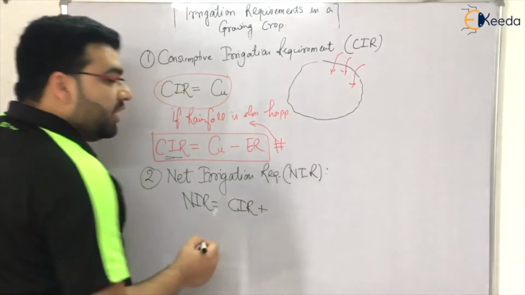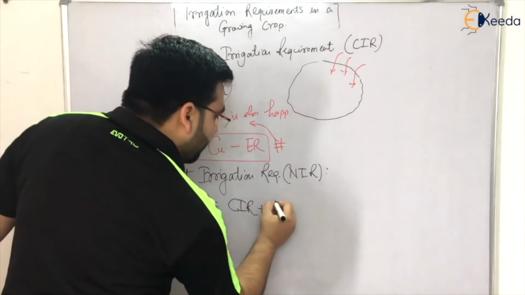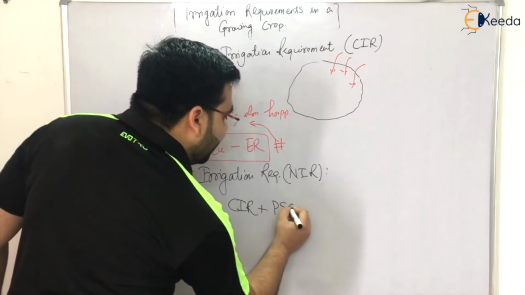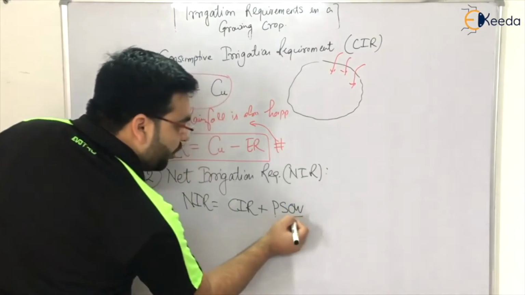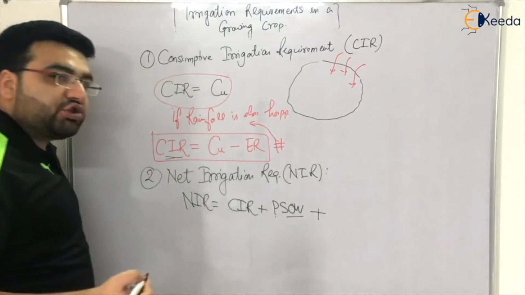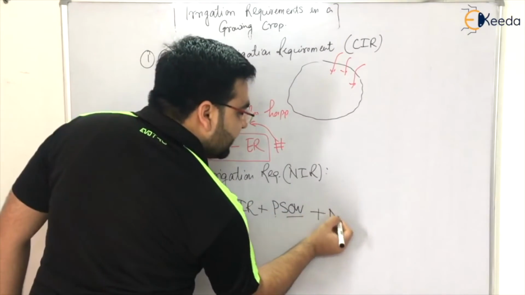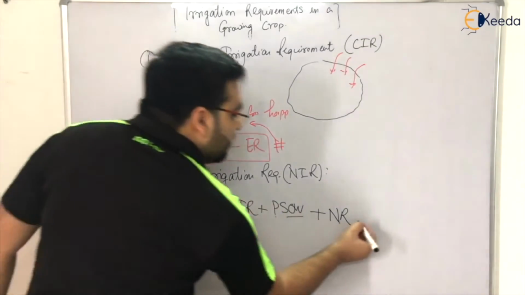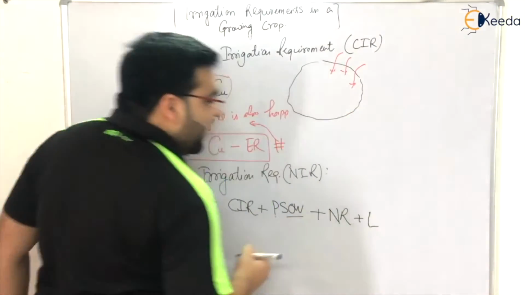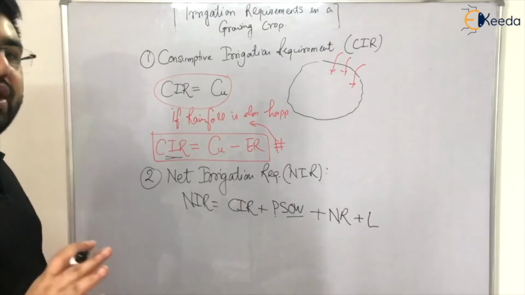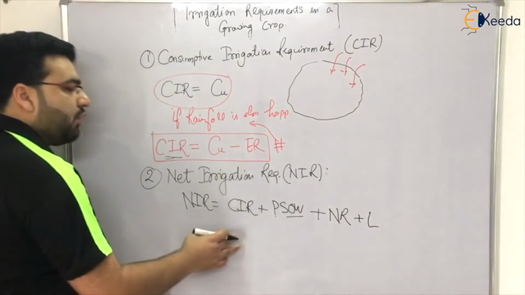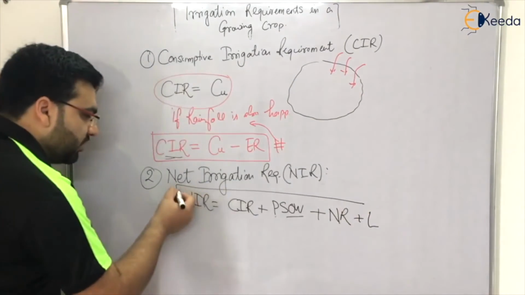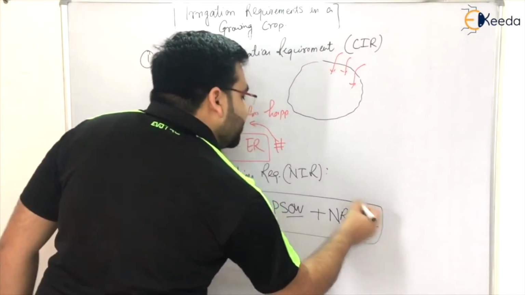The next is the pre-sowing requirement, denoted PSOW. Plus you also have the nursery requirement, NR. It should also meet the leaching requirement, L. If you meet all these requirements, the summation is known as the net irrigation requirement.